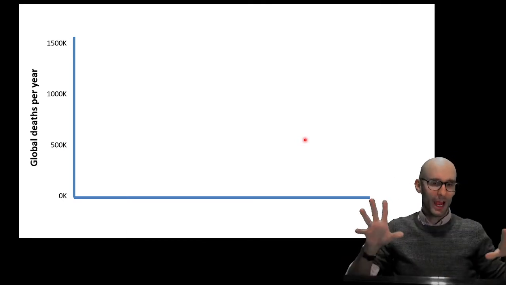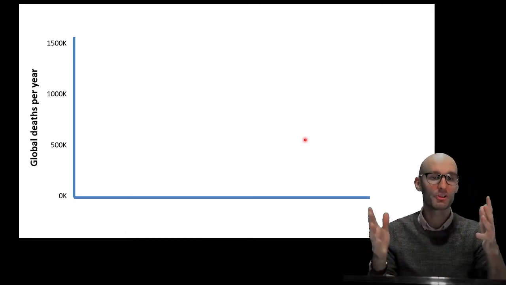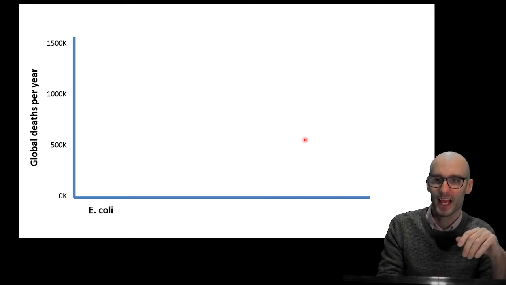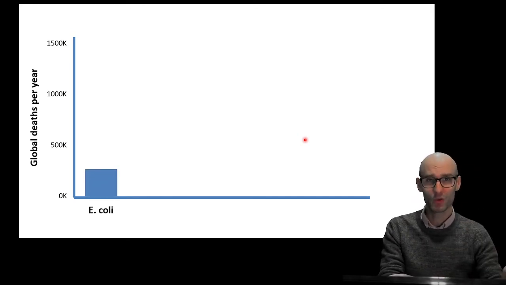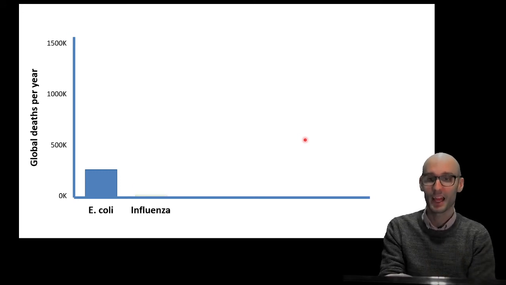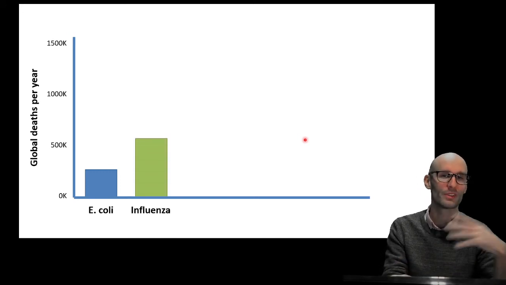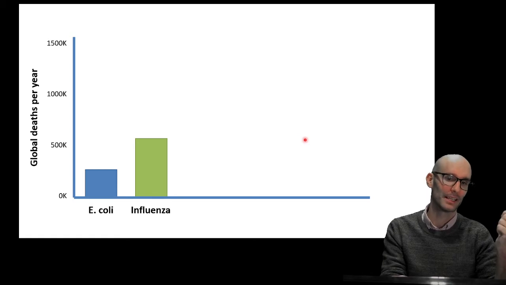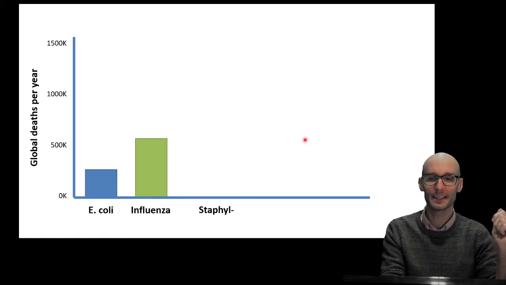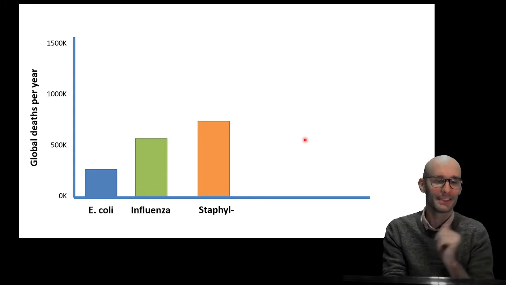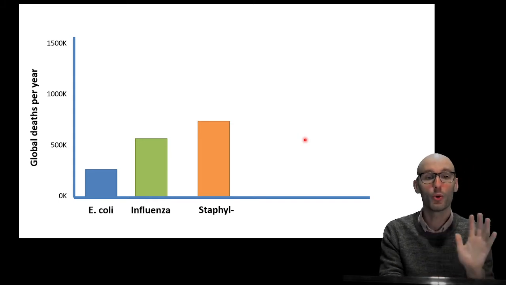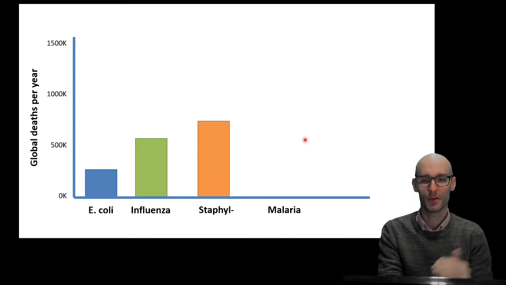All right, so let's do a quick little snapshot about causes of death. E. coli causes around 250,000 deaths a year, mostly through diarrhea. That's a bacteria. Influenza, this is a virus, causes deaths around 500,000, a little bit more per year, depending on the season. Staphylococcus infections, a little bit more. It gets up to 600, 700,000. It's not important that you know the exact numbers, but it's important to know magnitude.